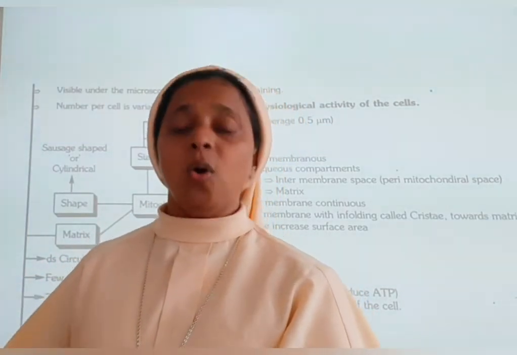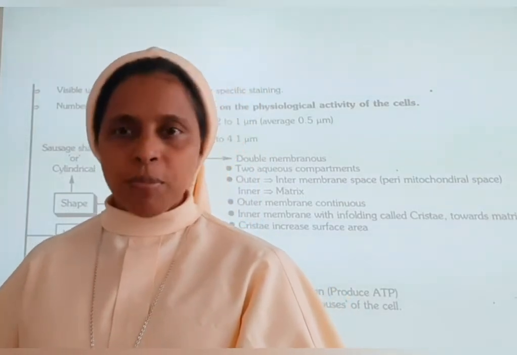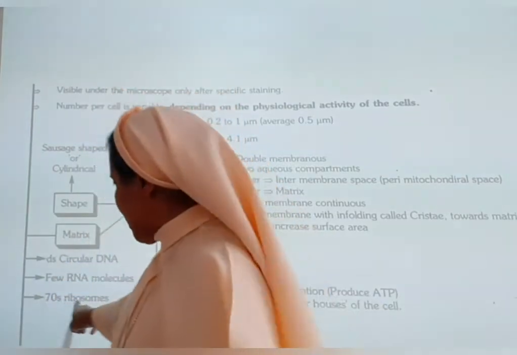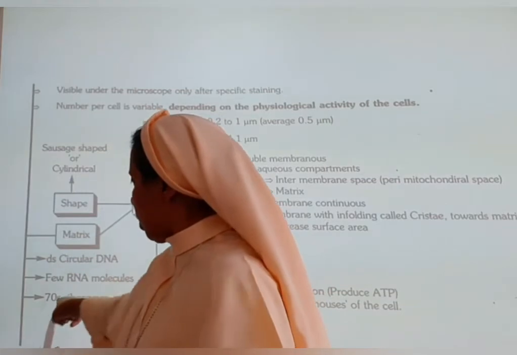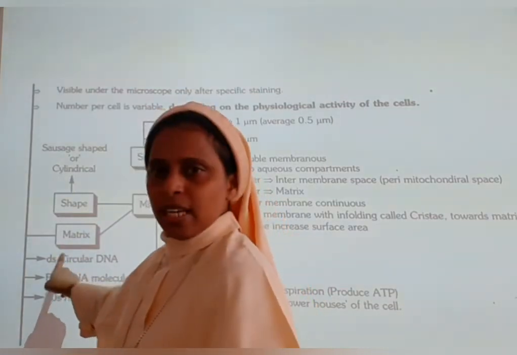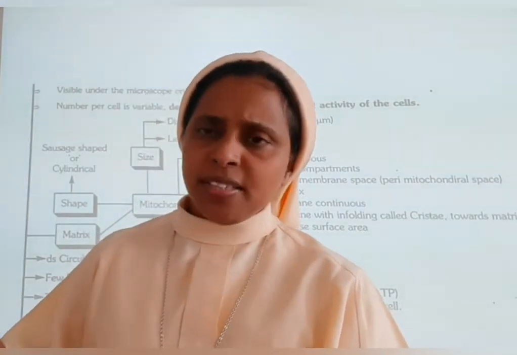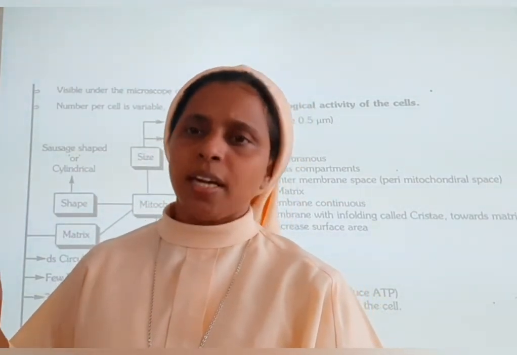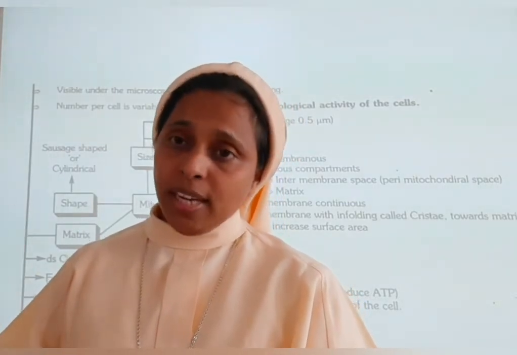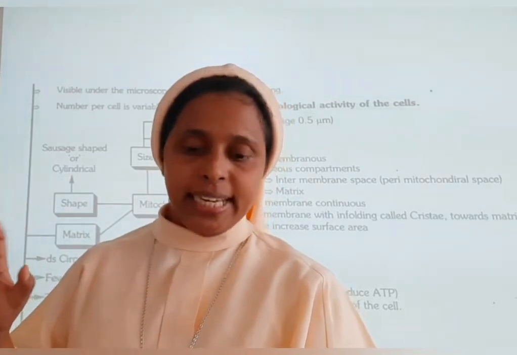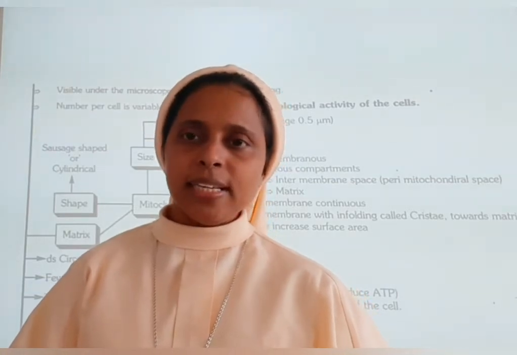In all organelles that have ribosomes, whether mitochondria or chloroplast, we will find 70S ribosomes. The matrix has 70S ribosomes, a few RNA molecules, and double-stranded circular DNA. But in the cytoplasm you will see 80S ribosomes. Please remember that point: 80S ribosomes only in the cytoplasm.